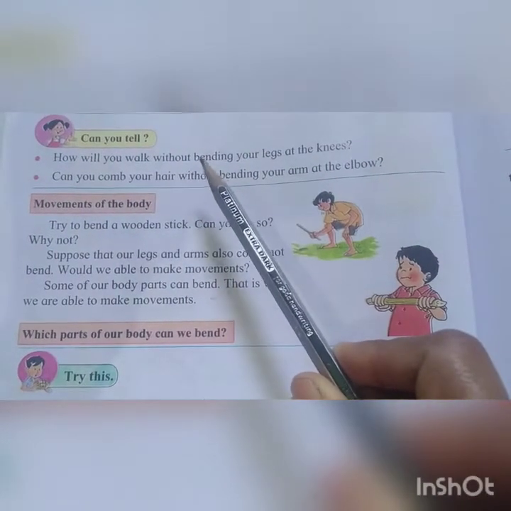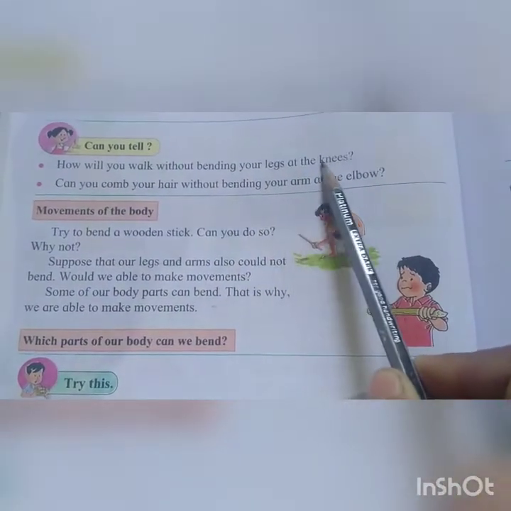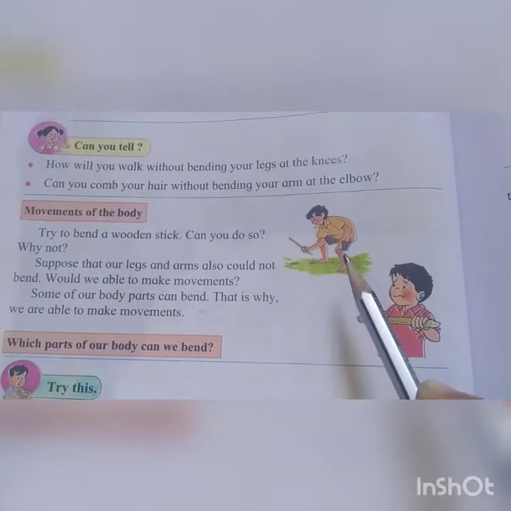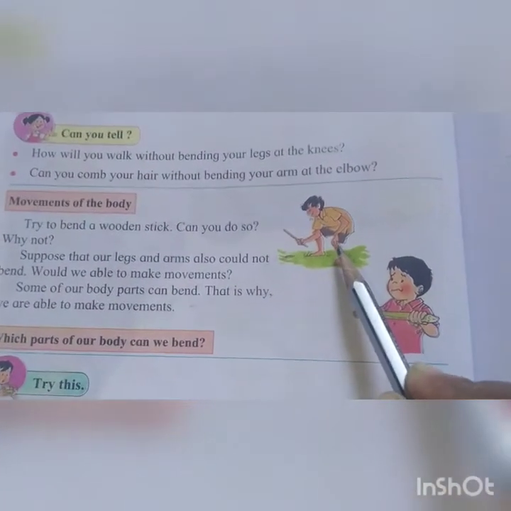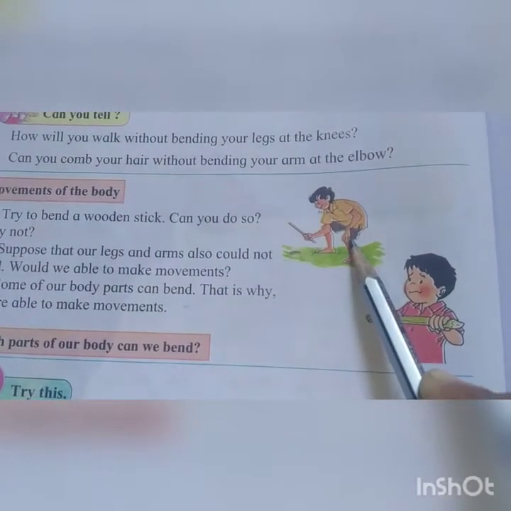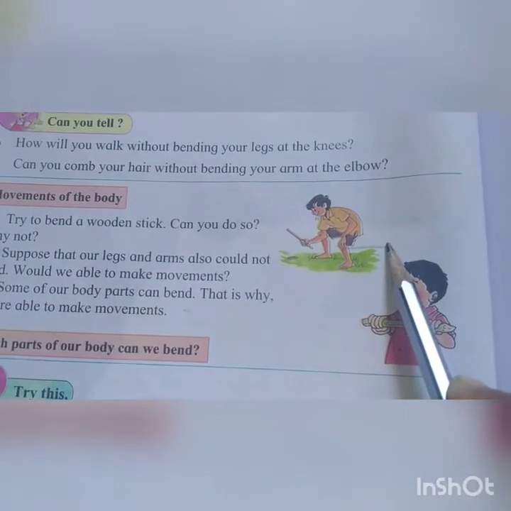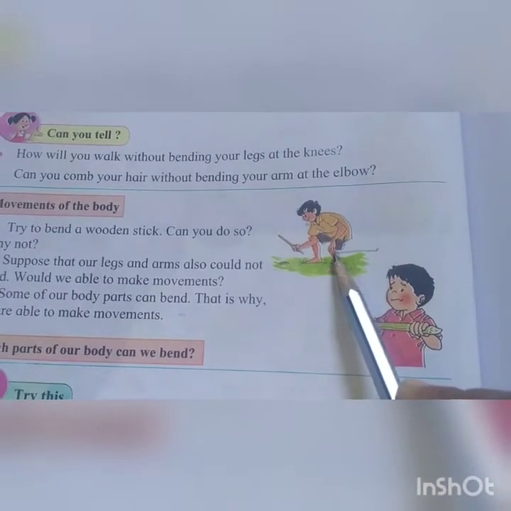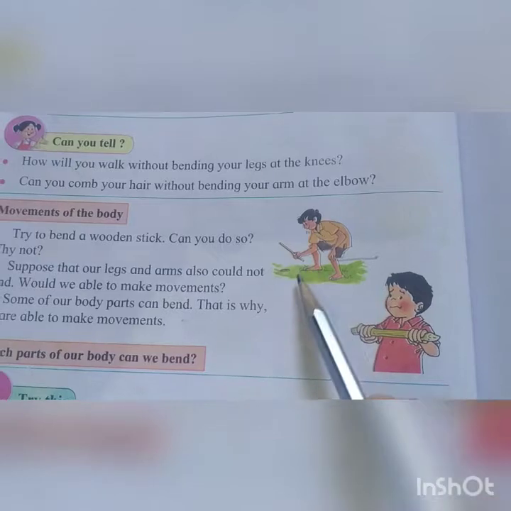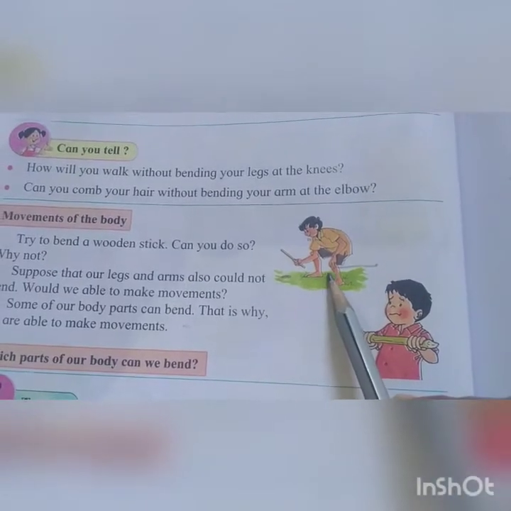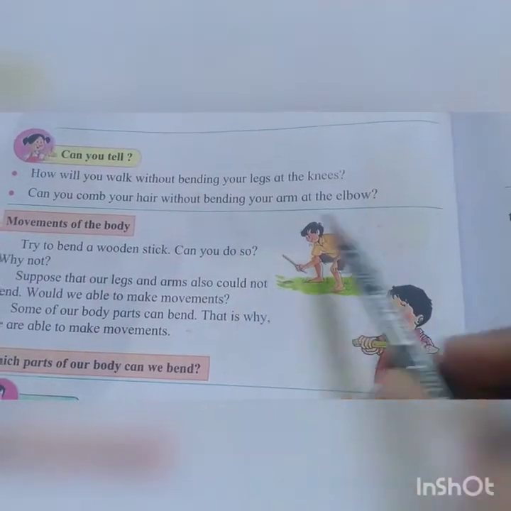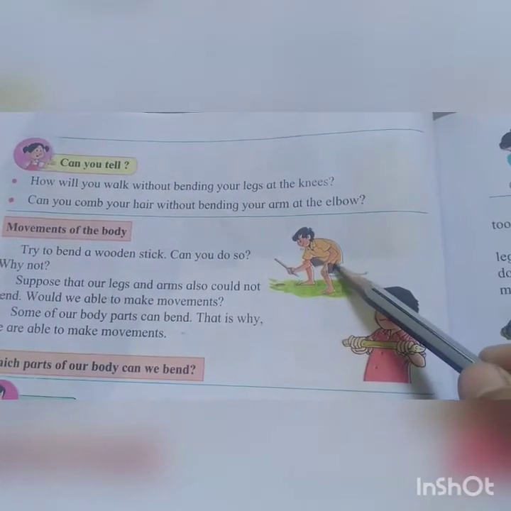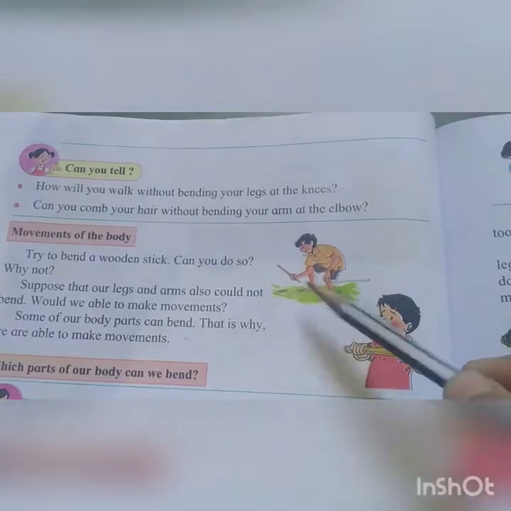Questions are asked. How will you walk without bending your legs at the knees? Knees means what? Here you can see in this picture where the boy has kept his finger. This part of our body is called the knee. Can we walk without bending at the knees? We cannot walk without bending at the knees. If our leg is straight, we cannot walk.